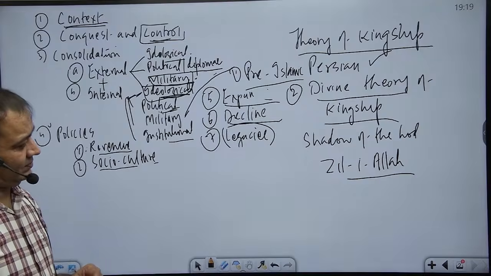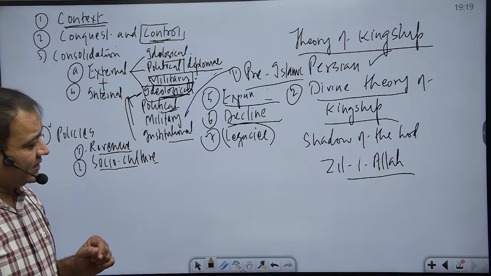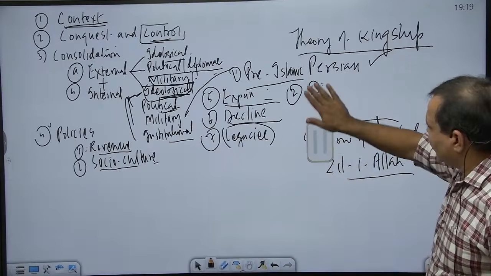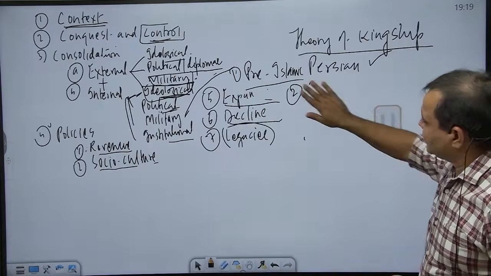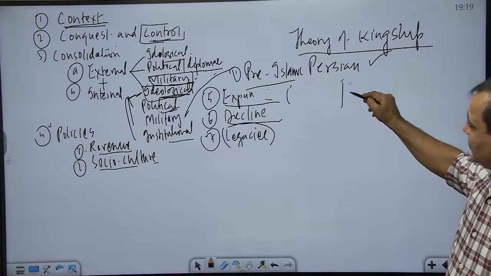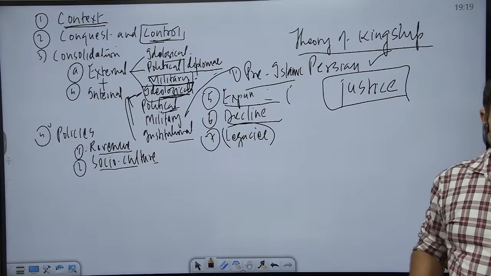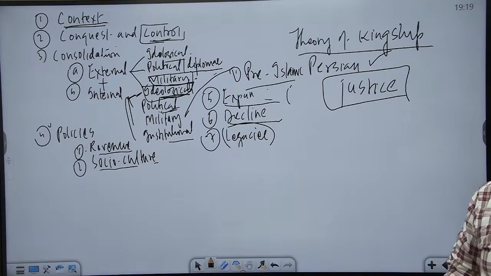Then, this person also tried to present himself as the champion of the concept of justice, that he showed an unprecedented degree of impartiality while dispensing justice, and even the highest dignitaries of the state were given the harshest possible punishment, even for trivial offenses. Of course, trivial by the contemporary standard. We cannot apply our standard.